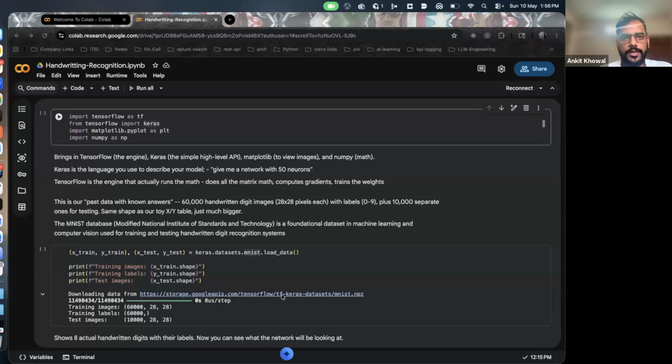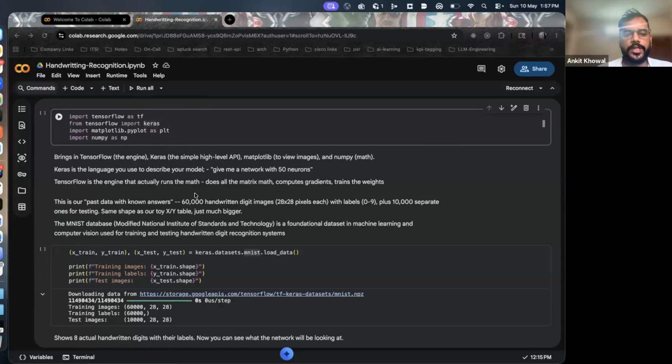So now we have talked a lot about the neural network theory. Let's see it in action. None of you will generally be doing this in your company. We'll not get this kind of exercise where we load a model and do handwriting recognition. This handwriting recognition is kind of a hello world for neural networks.